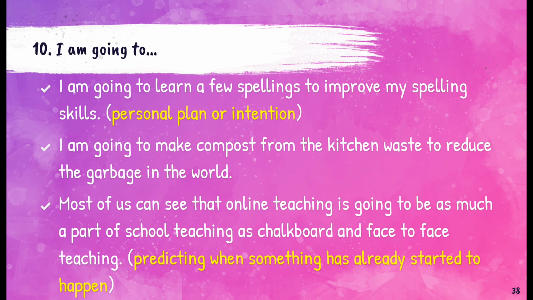Most of us can see that online teaching is going to be as much a part of school teaching as chalkboard and face-to-face teaching. This is a prediction when something has already started to happen. So we use I'm going to in two ways. One, to show your personal plans or intentions, and two, to predict about something which has started to happen. So you can see some evidence of it, and that is why you are predicting that this is what is going to happen in the future.